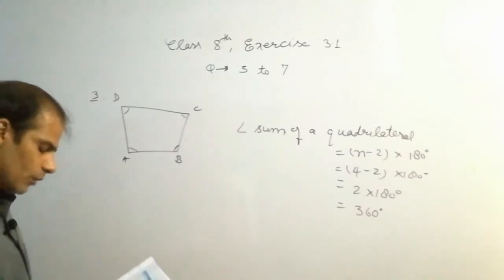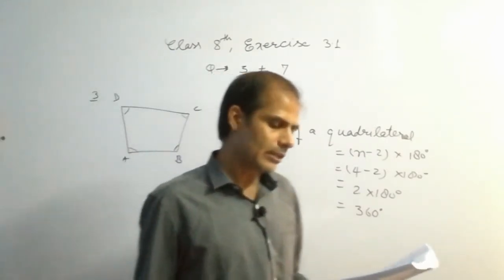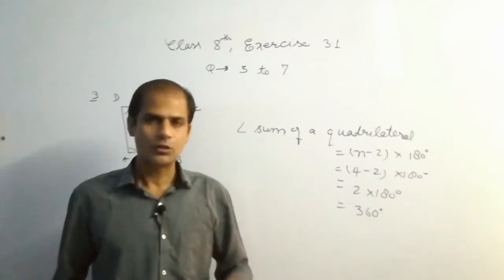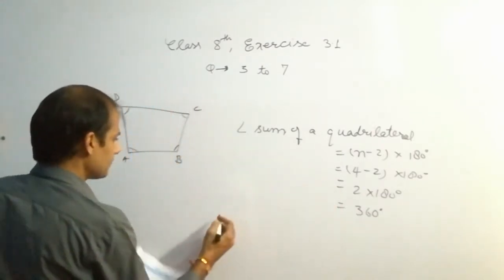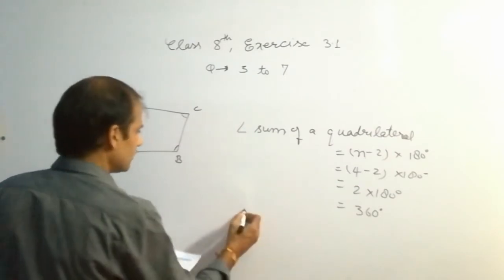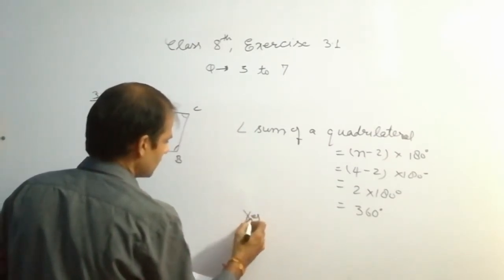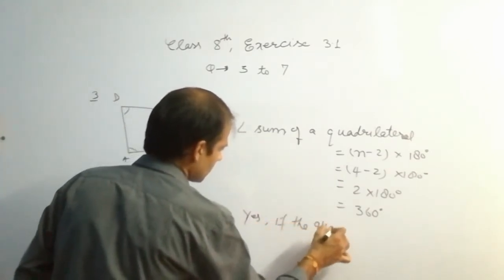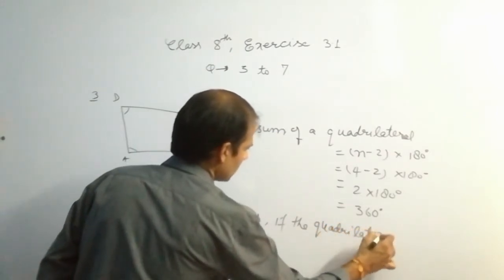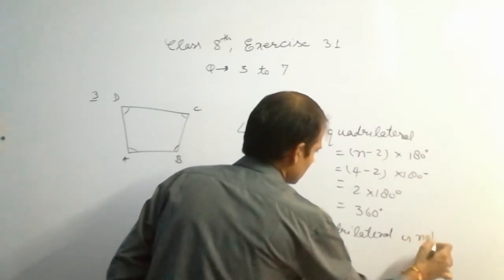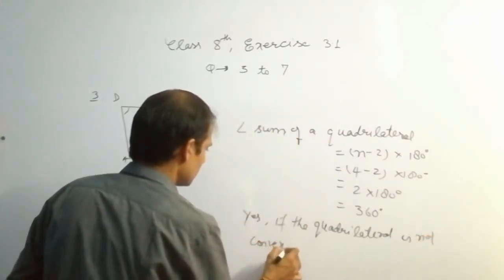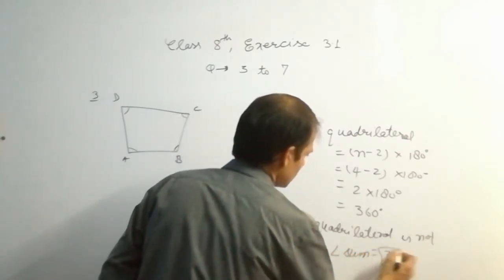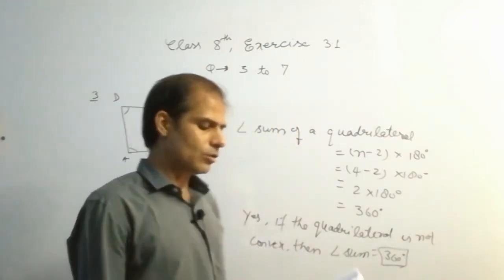Now the second part of this question: will this property hold if the quadrilateral is not convex? It means if it is not convex, then how will we explain this property? If it is not convex, it will be concave. So here we will say, will this property hold? Yes. The answer is yes, if the quadrilateral is not convex, then angle sum equals 360 degree. And make a non-convex quadrilateral and try.